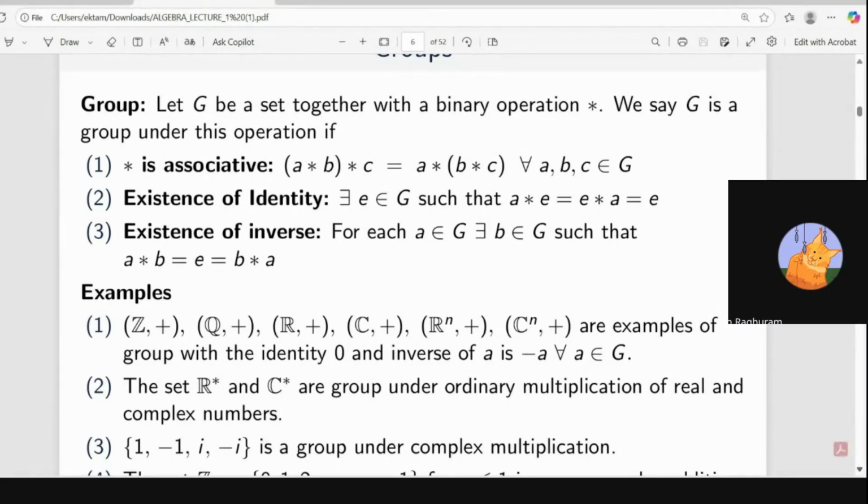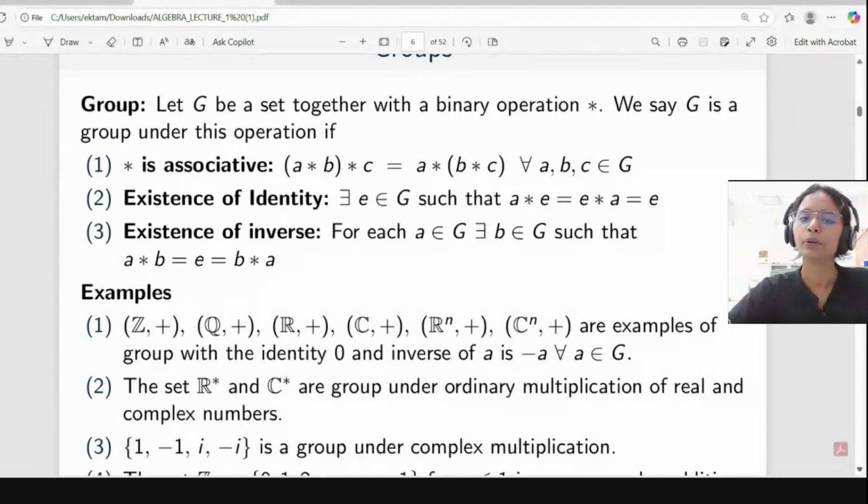Yes, ma'am. 0, yeah, it is the same only. And in multiplication, whenever we multiply 1 by any number, it comes to the same number, so this is the identity. Same in group theory only. In different kinds of structures, we have some element such that if we do some operation, it comes to the same number.